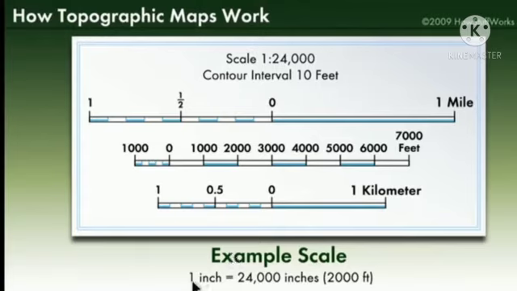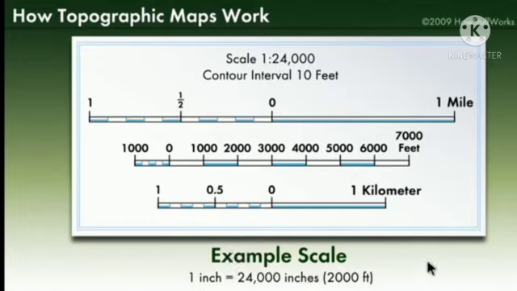This is the scale bar you would have noticed on the map. One example scale: 1 inch is equal to 24,000 inches, or 2,000 feet of land.